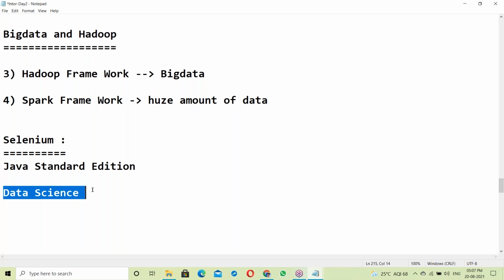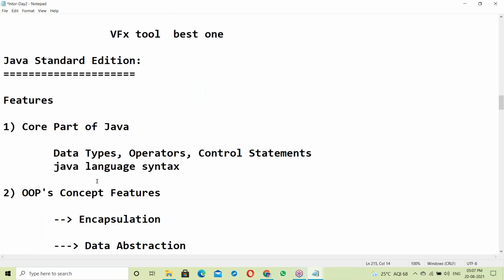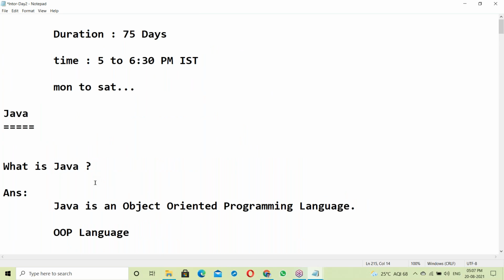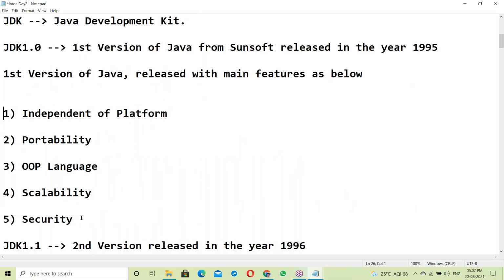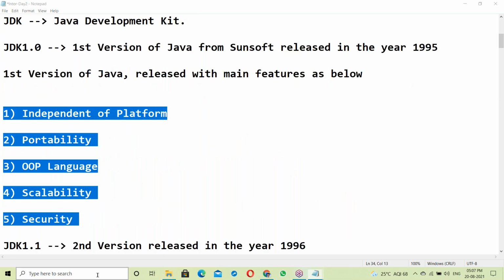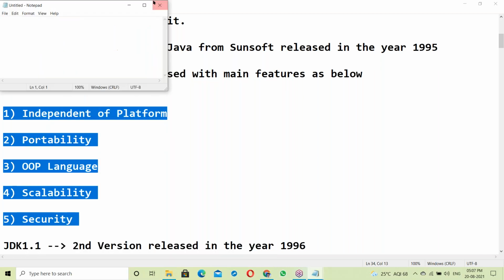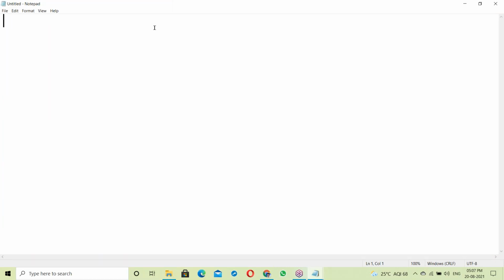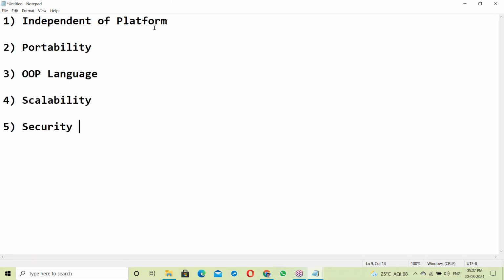We discussed these things in the previous class. Now let us start with Java features. These are the main features of Java. Let us see all the features one by one.